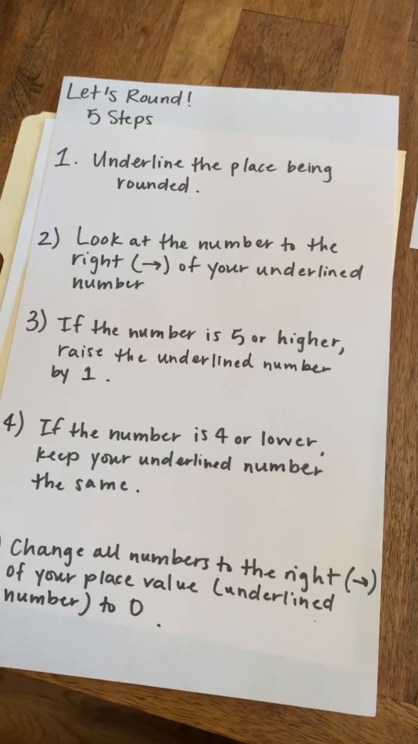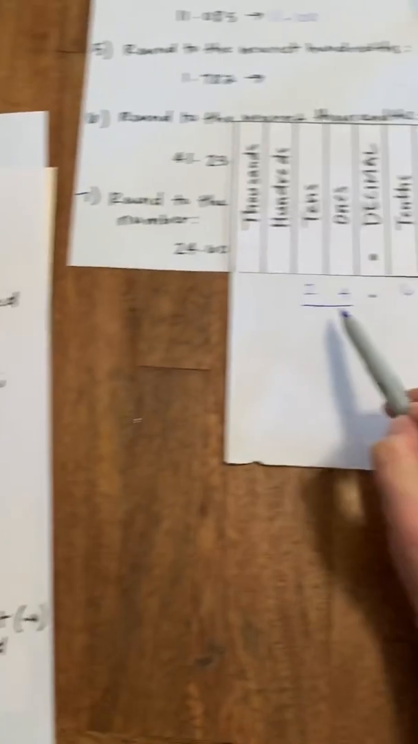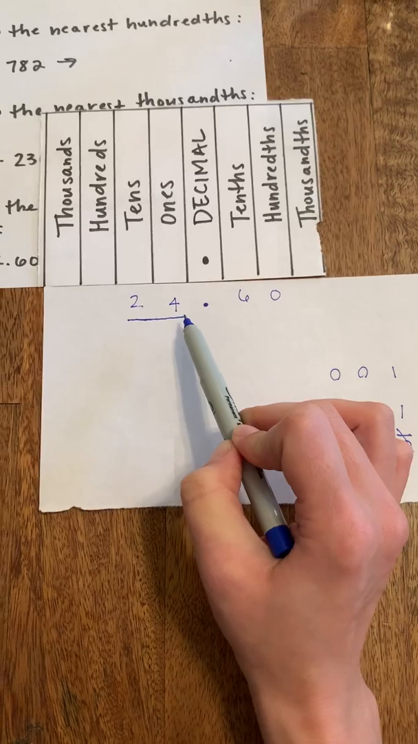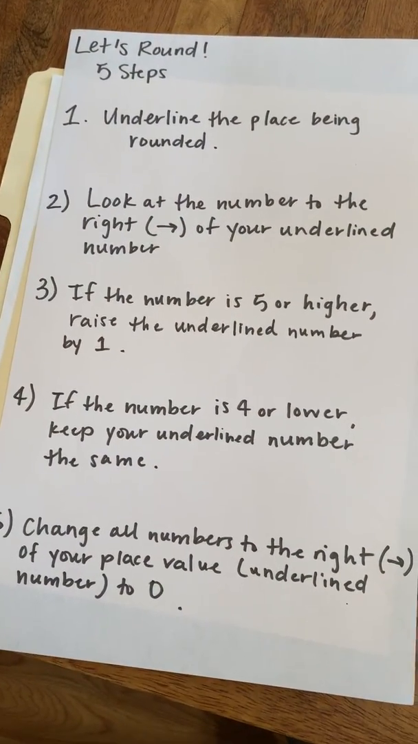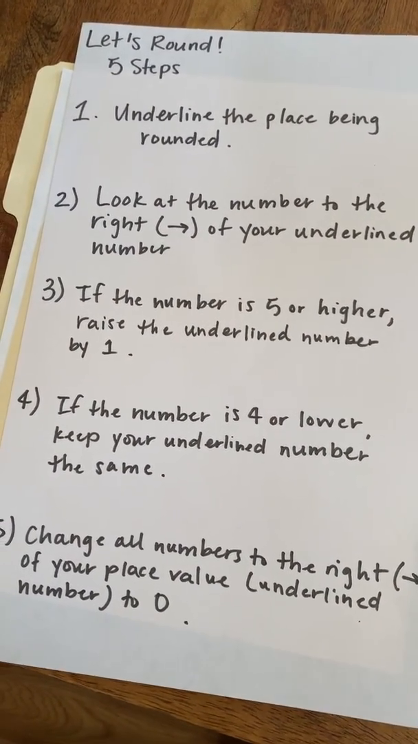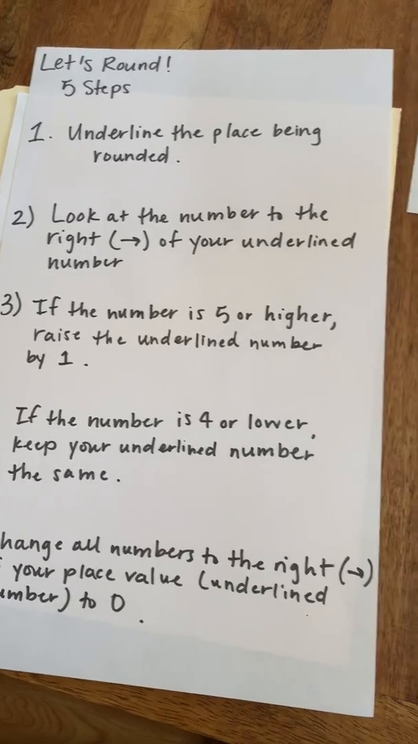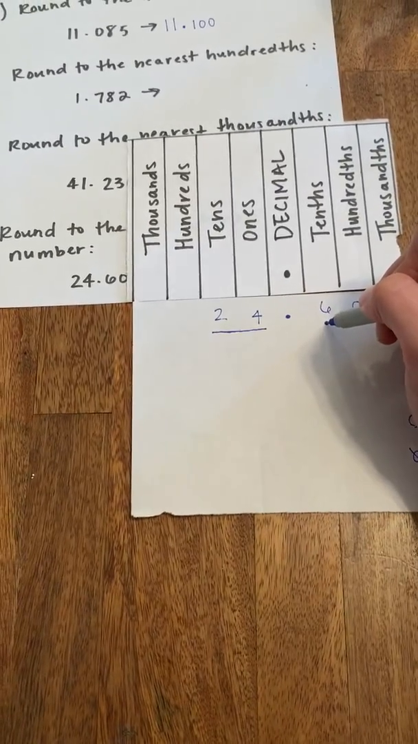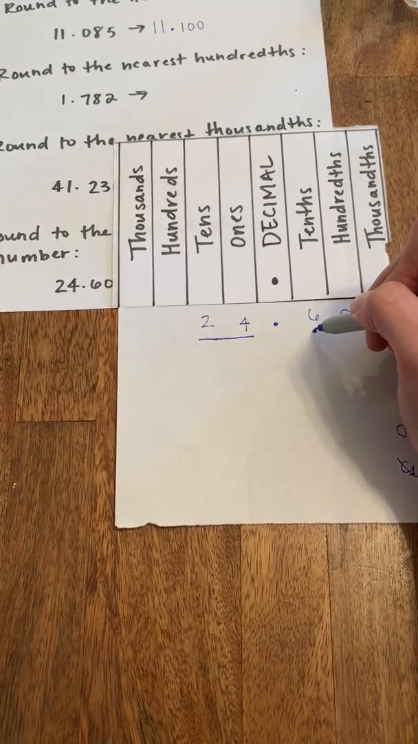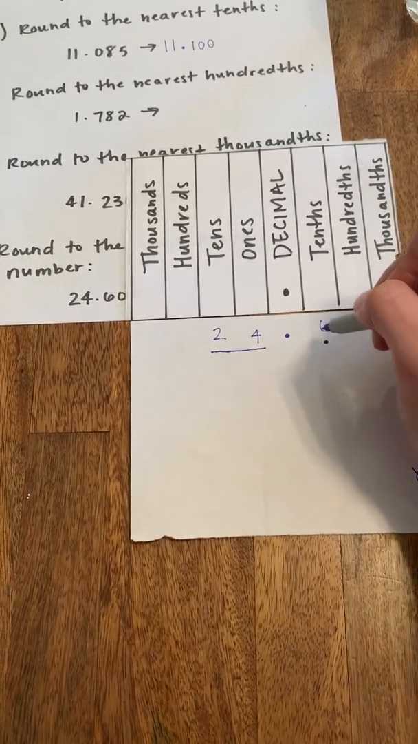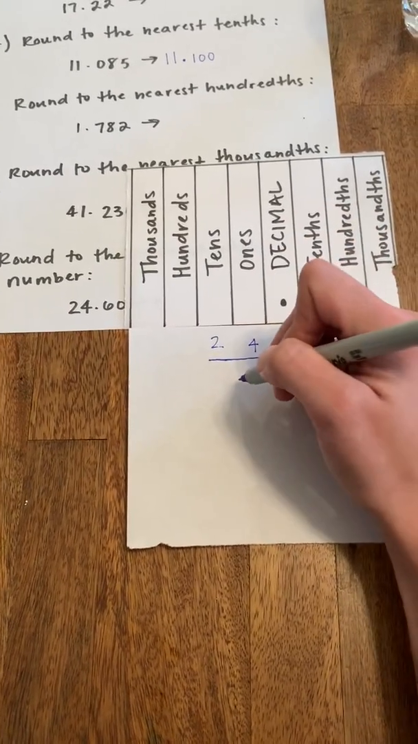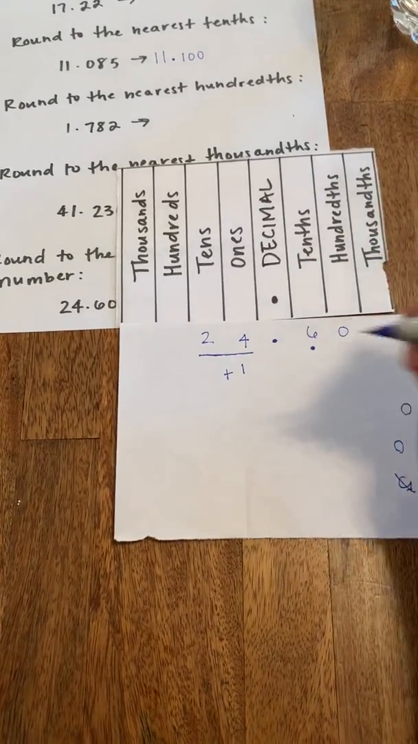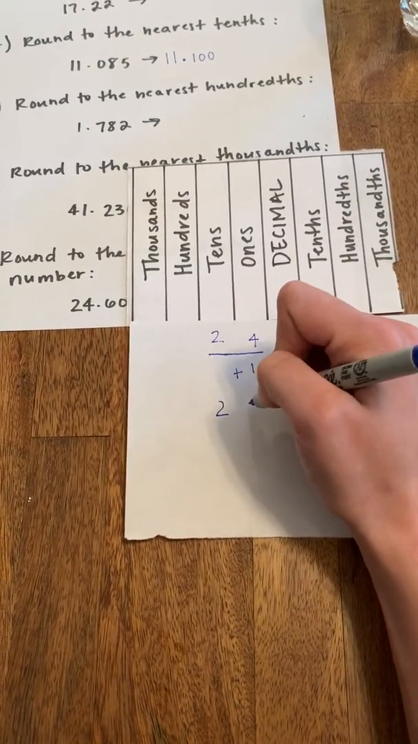Step 2, look at the number to the right of the underlined number. So to the right of the underlined number is going to be the 6, all right? So we're looking at the 6. If that number is a 5 or higher than a 5, we are going to raise our underlined number by 1. So 6. Is 6 a 5 or higher than a 5? Yes, it is. So we're going to raise this number, 24, by 1. So 24, let's add 1 to it. We're going to come out with 25.